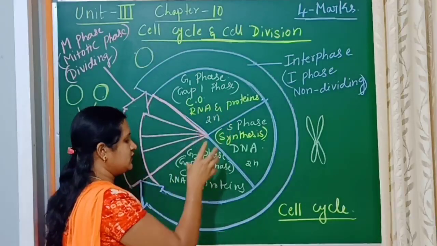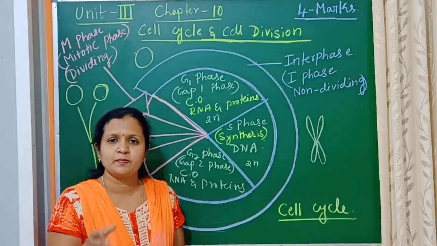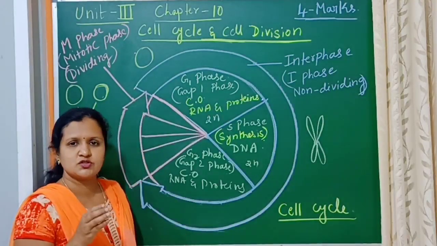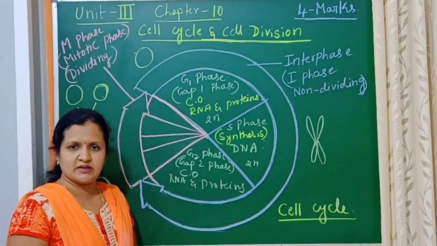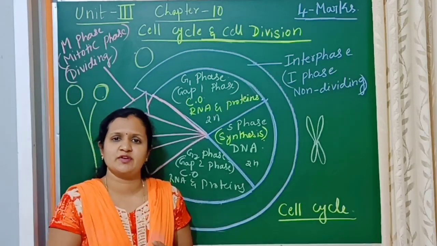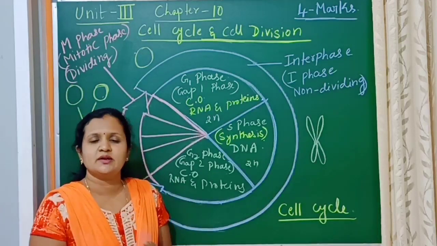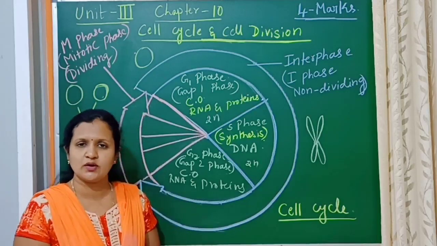And after the interphase, the cell is ready for division. Then it is going to enter into the M phase, which is called the mitotic phase, also called the dividing phase. In this M phase, the cell is going to divide in two stages. First the nucleus division will occur, called karyokinesis.